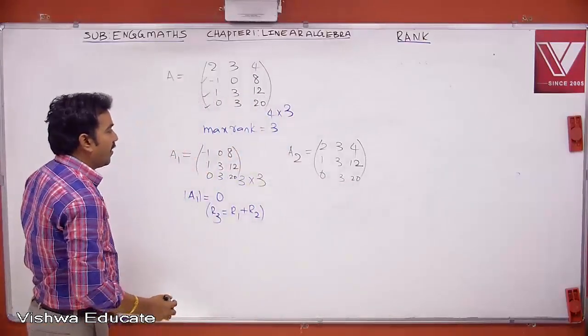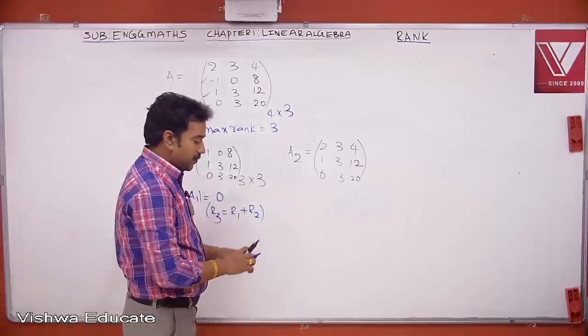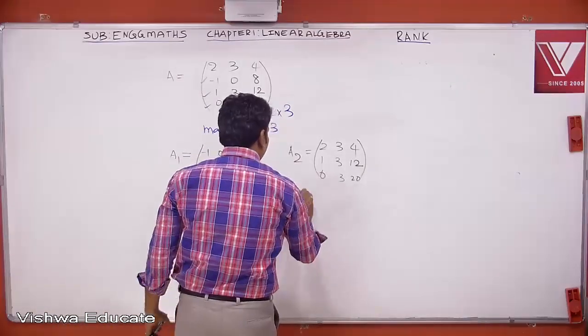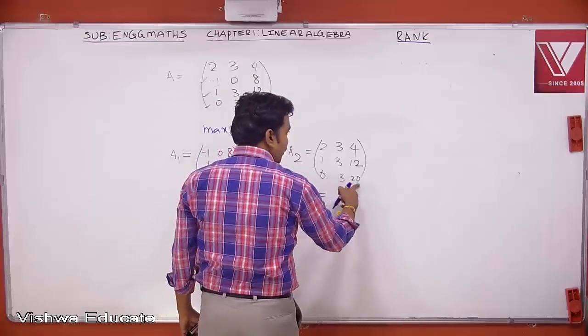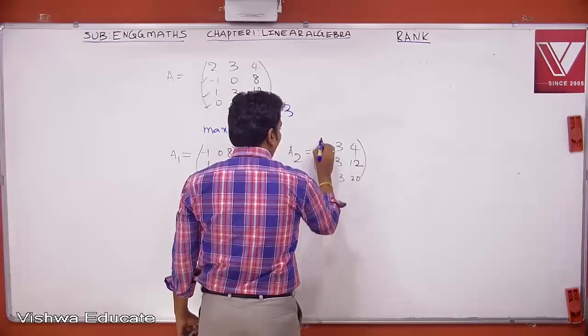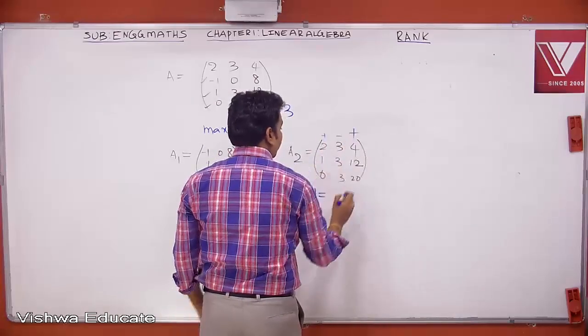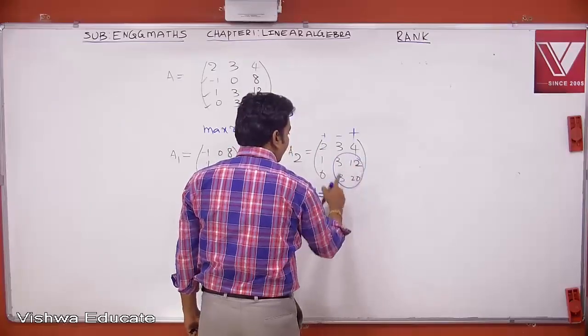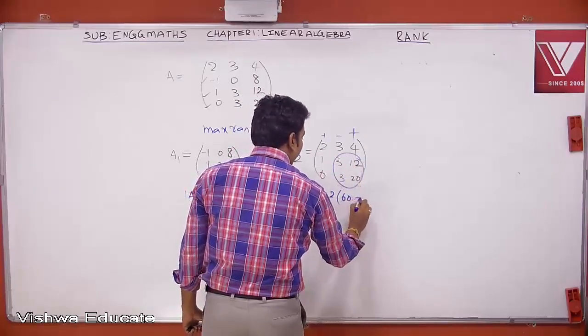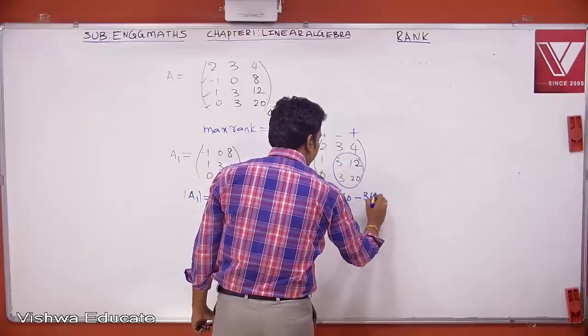Now let us try to find the determinant of this matrix. So in this case, determinant of A2. You can expand by using the first row, second row, or third row. Now the signs are plus, minus, plus. So this is 2 times the determinant of this submatrix: 3 into 20, 60, minus 3 into 12, 36.